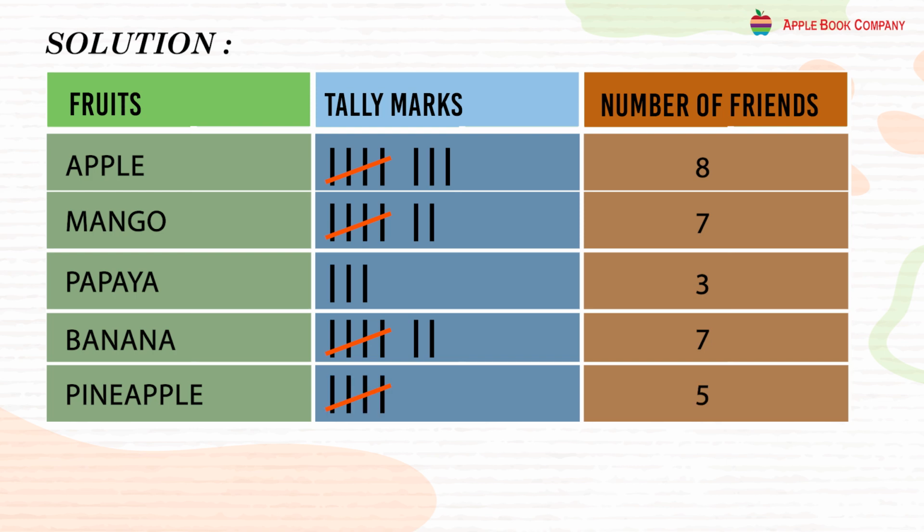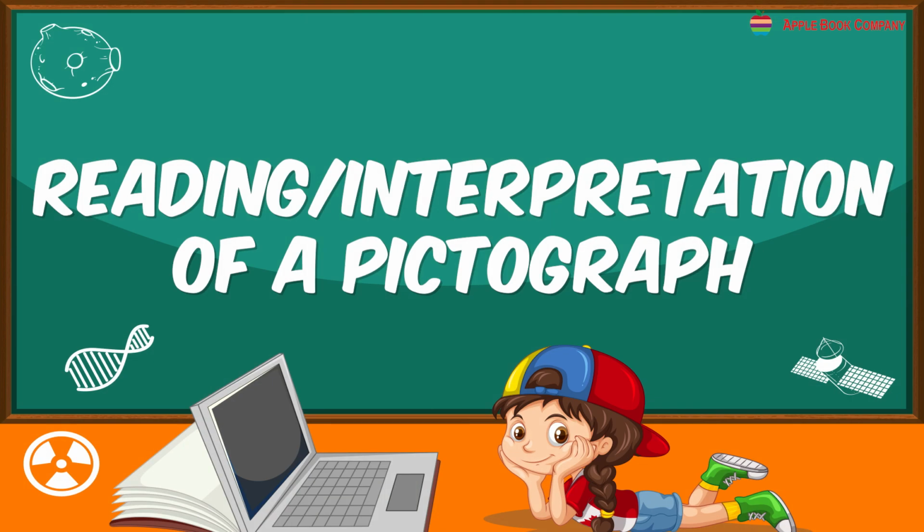So the answers to the questions given above: apple is the most liked fruit. Papaya is the least liked fruit. Mango and banana are equally liked. 5 friends like pineapple.